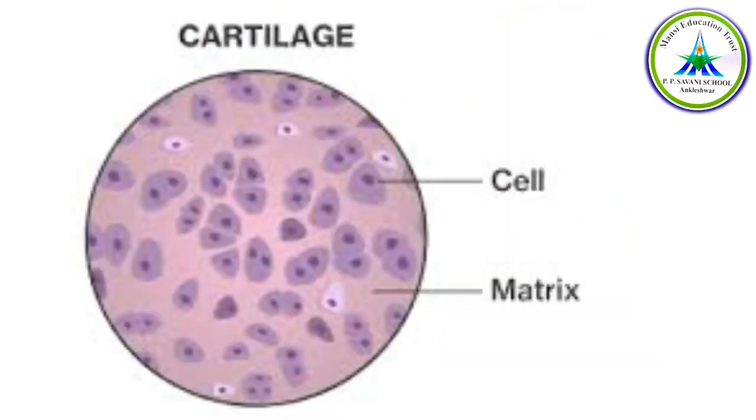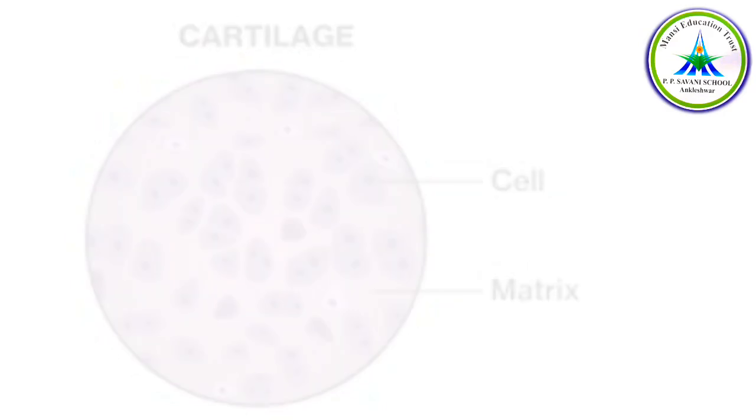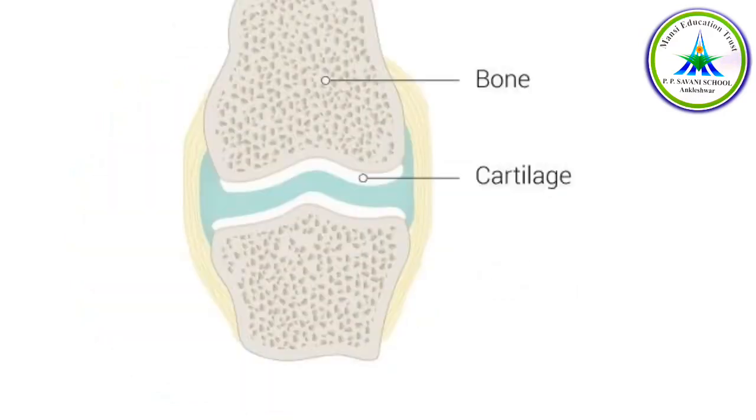The cartilage. The cartilage, the cells of this are widely spaced. Okay. And what does it do? It smoothens the bone surface at joints. And it is present in the nose, ears, trachea. Now when I say in the nose, ears and trachea, we don't have bones here, right? So we have a soft thing which is there. That soft thing is known as what? The cartilage. That soft tissue is the cartilage, the connective tissue. That is the reason it is present in the soft area of a nose, in the ears, in the trachea.